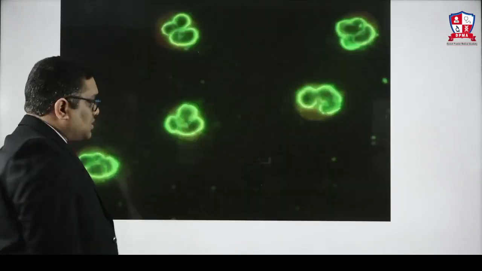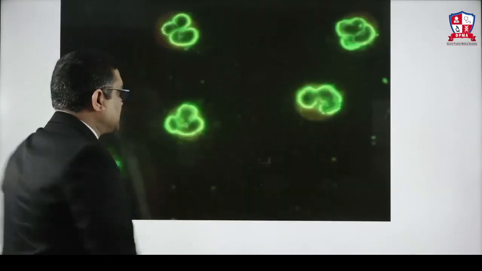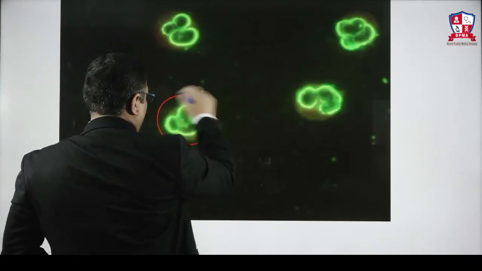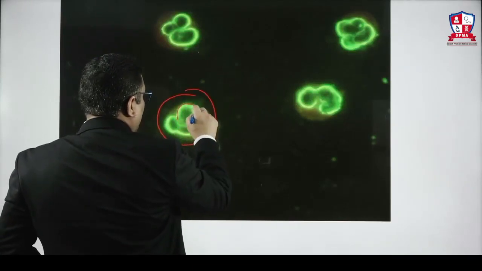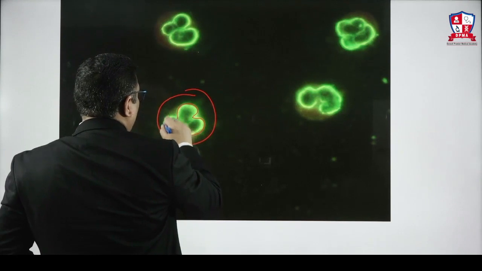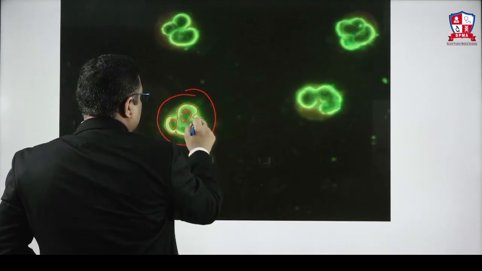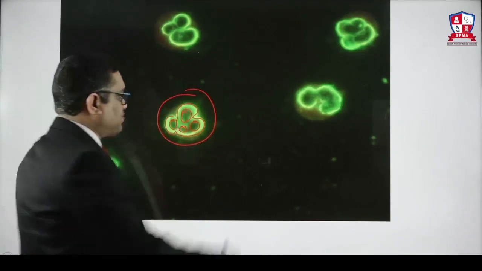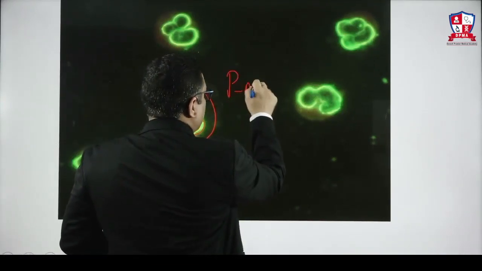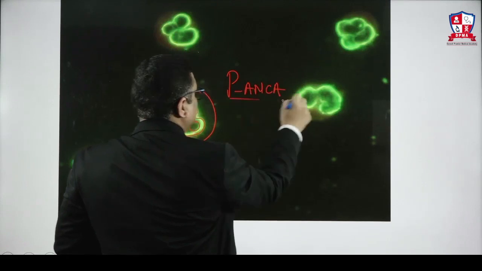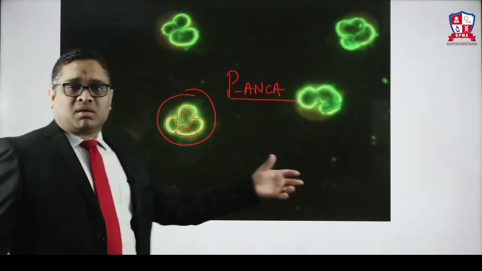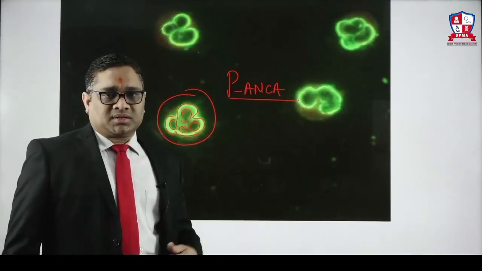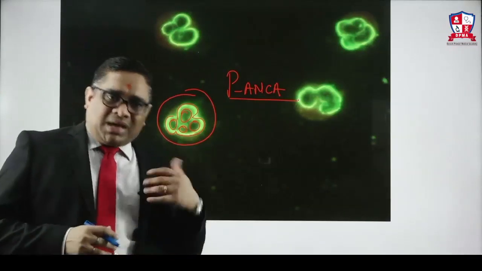Look at the another picture. Examiner may ask this question in future exam. Now look at this neutrophil and look at this green color. Immunofluorescence is just around the nuclear lobes. Just around the nuclear lobe. So this is a kind of perinuclear ANCA, P ANCA. So that is how we will identify C ANCA and P ANCA. P ANCA is seen in microscopic polyangiitis, right? So that is how examiner may ask question.